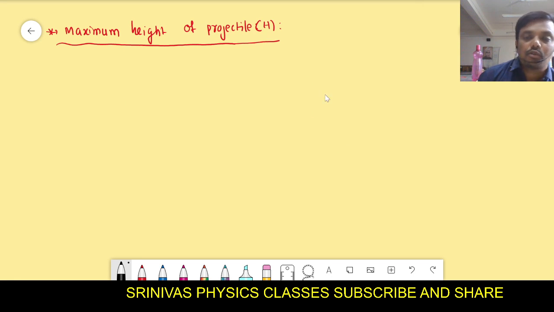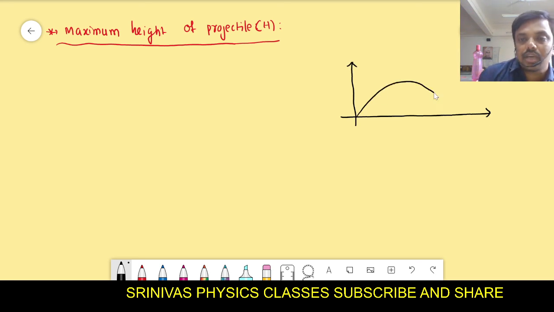What does maximum height of projectile mean? How much time does it take to reach the maximum height? That is the time of ascent. But what is maximum height? If you throw any object like this with some velocity u, it travels like this and reaches some maximum height, right? The maximum vertical distance traveled before its vertical velocity becomes 0 is called the maximum height.